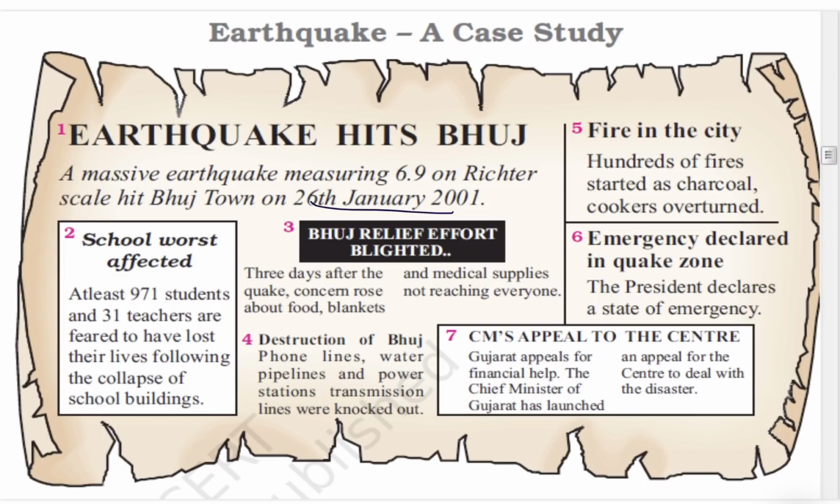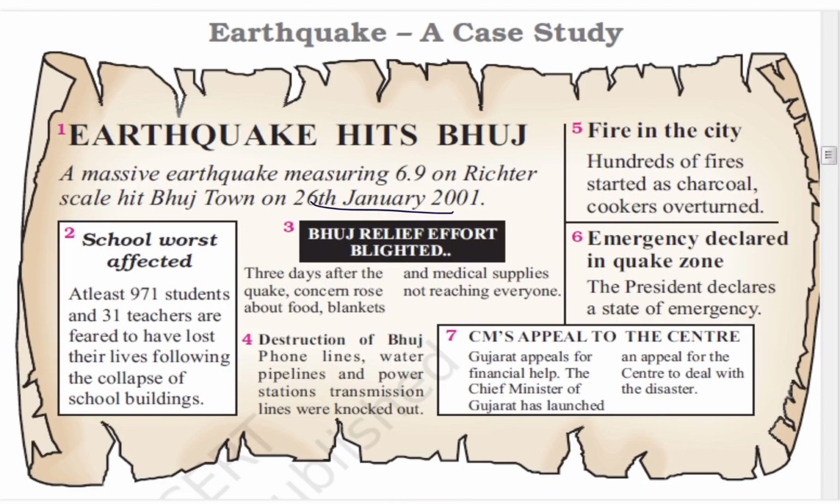Then fire in the city, hundreds of fires started as charcoal cookers overturned, and emergency was declared in the quake zone, and even the president declared a state of emergency. And the CM appealed to the center for financial help. So this is the case study of earthquake.